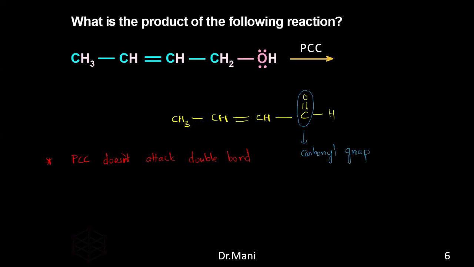Sir, isn't a carbonyl group C double bond O a ketone? No, no, no. See, I'm just saying C double bond O. This attachment is called a carbonyl group. This attachment can be present anywhere. For suppose C double bond O and it is present like this, this is carboxylic acid. If it is present like R and R, this is ketone. If it is present like this, aldehyde. So whatever the C double bond O, this is called the carbonyl group. Understood? Nitya, whatever I said, is it clear? I mean, why I'm not saying it's a ketone? Yes, sir, it's clear.